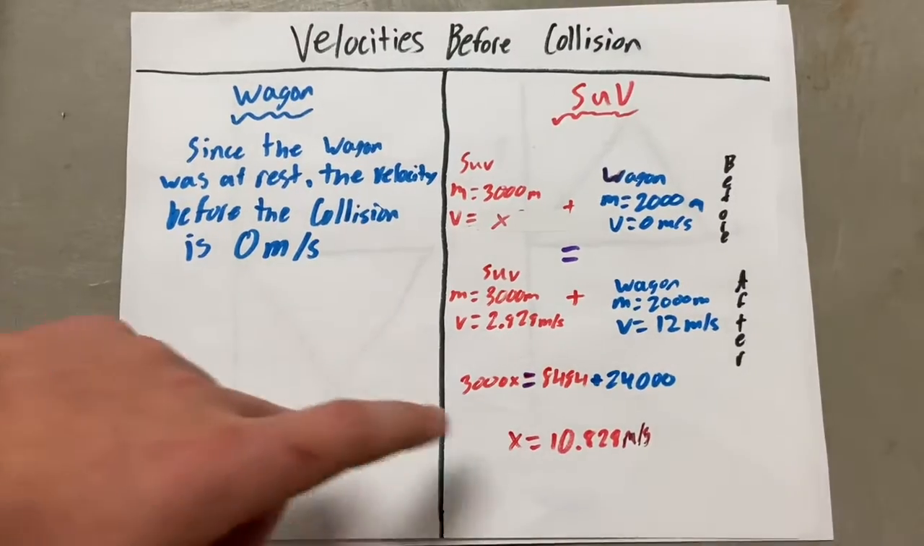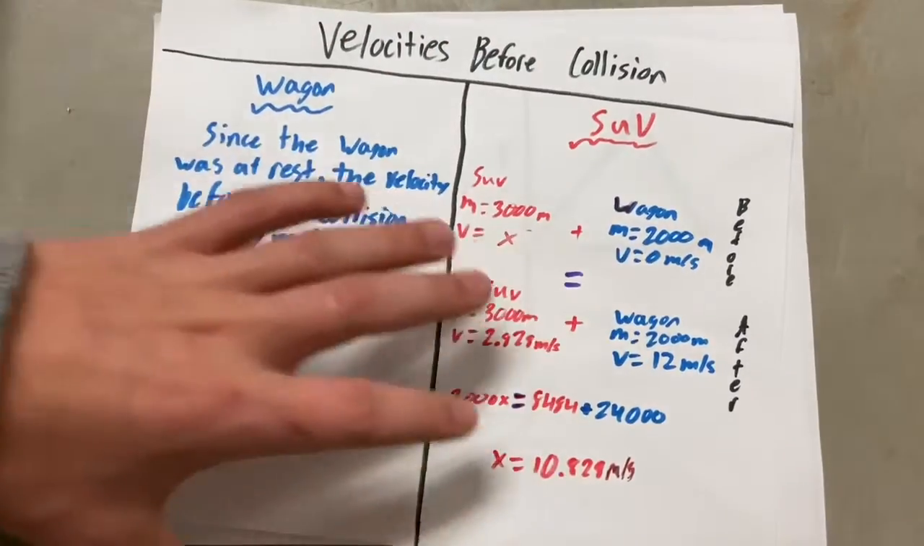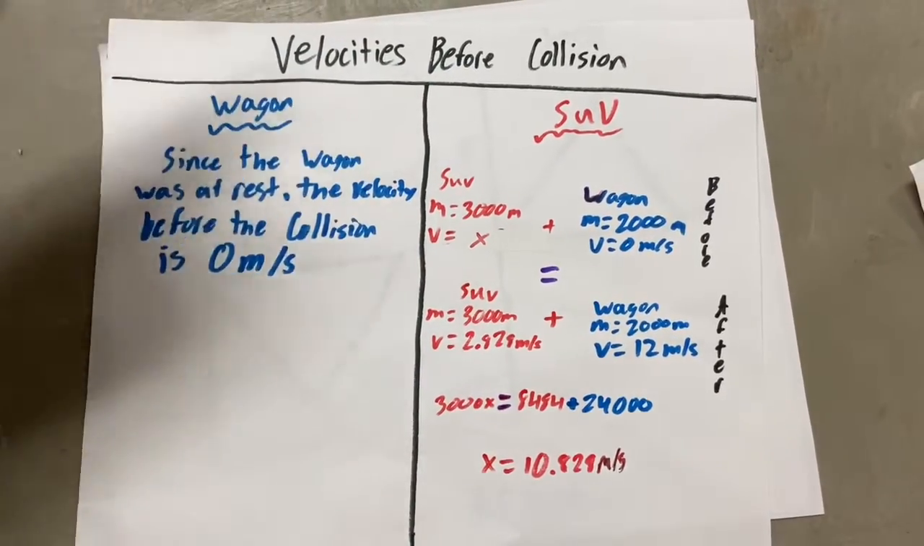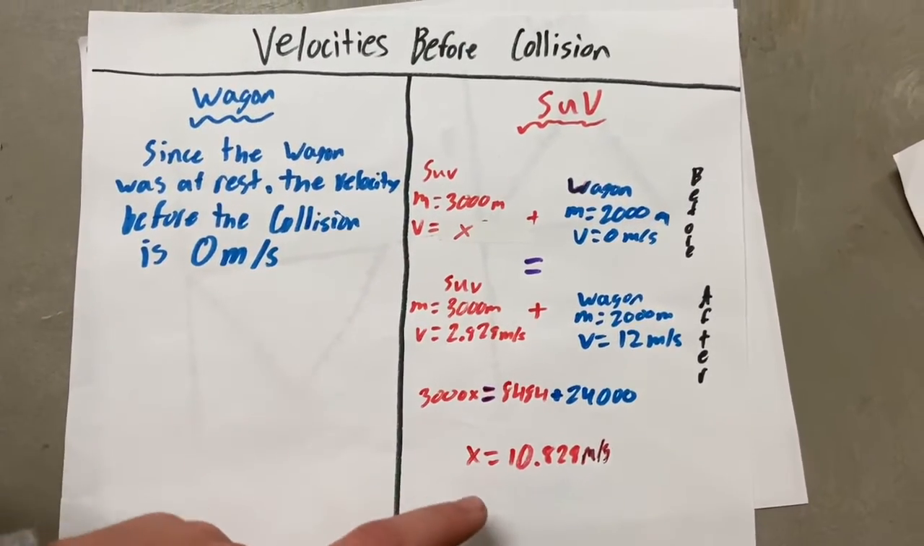So you get 3,000, which is the mass, times x, equals the rest of it, since the wagon is at rest, 2,000 times 0 equals 0. So after all that, you solve for x and you get that.